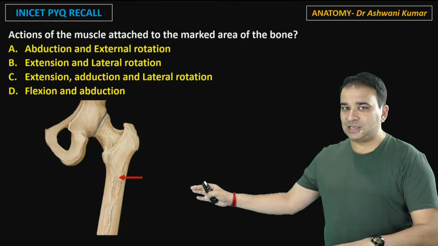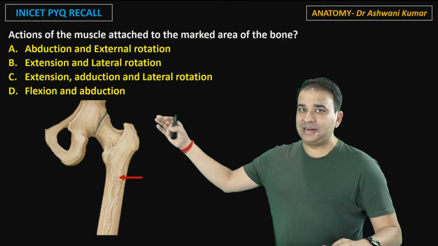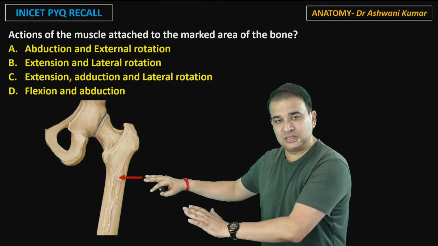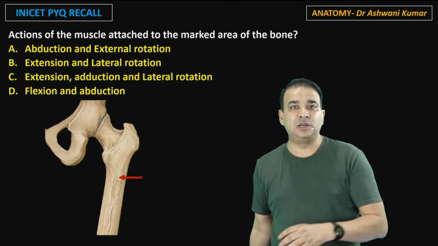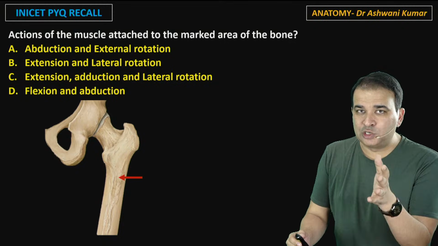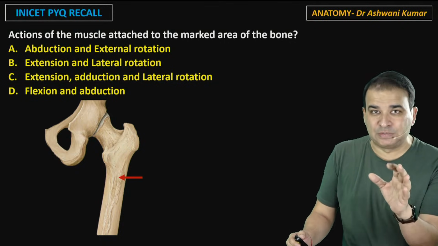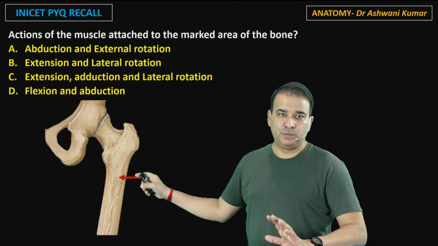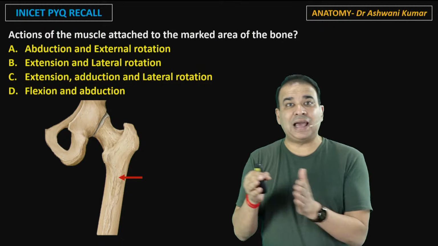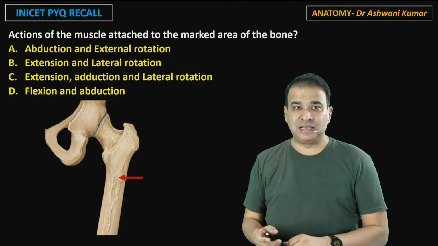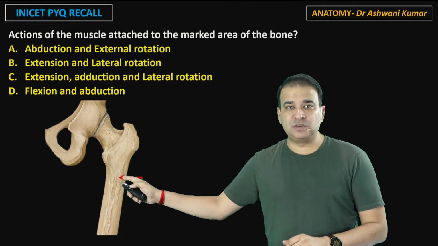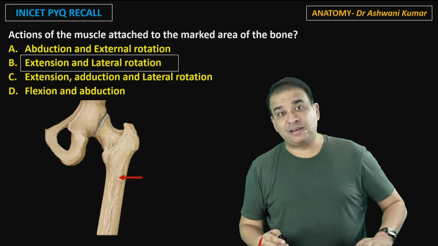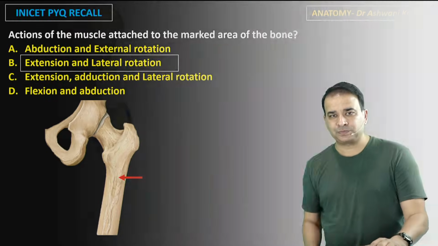This is also a question asked in which the arrow was placed neither on the greater trochanter nor the lesser trochanter. It is below the greater trochanter on the posterior surface, and that tuberosity here is called the gluteal tuberosity. Now guys, the gluteal tuberosity gives attachment to the gluteus maximus muscle. First, we need to know the attachments of these bony projections, and we also need to know the action of the muscle there. Then only these questions will make sense. So the gluteus maximus muscle is attached here, and the action of gluteus maximus is extension and lateral rotation. Let's see how.